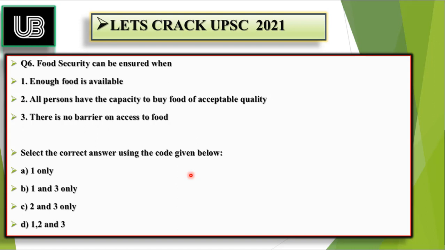And three, there is no barrier on access to food. You have to choose the right statement from the given options: A, 1 only; B, 1 and 3 only; C, 2 and 3 only; D, 1, 2 and 3 only. Comment down the answer, and the right answer will be told to you in the next video series, that will be set 2 of economics.